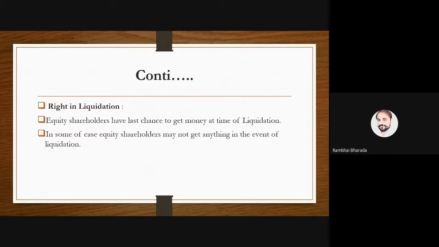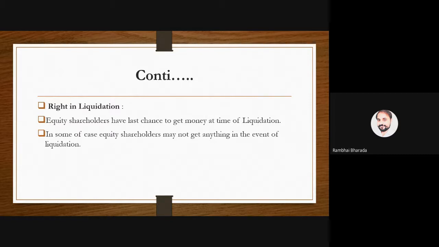And now most important for all of you, suppose the company is going to shut down the business. The company needs to pay all the liabilities. So the company pays out the bank loan, the debentures, and the amount to preference shareholders, and then after that, if anything is left, the equity shareholders get that amount. But generally, in real and practical life, when the company is going to shut down the business, it means they do not have sufficient funds. उसके पास फंड नहीं है, इसलिए तो कंपनी अपना क्लोज कर रहे हैं. अगर फंड होता तो क्लोज क्यों करते?